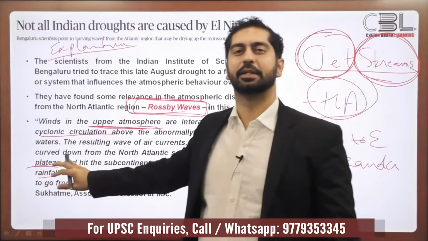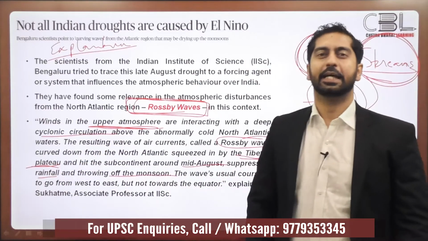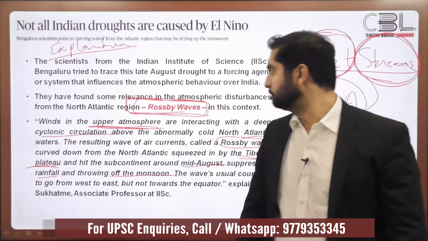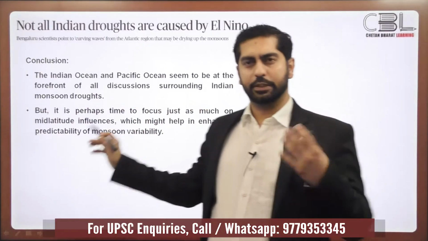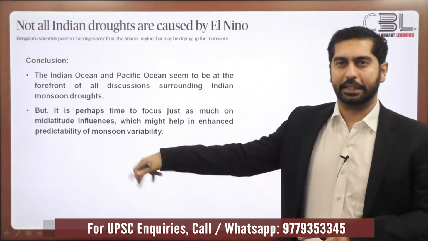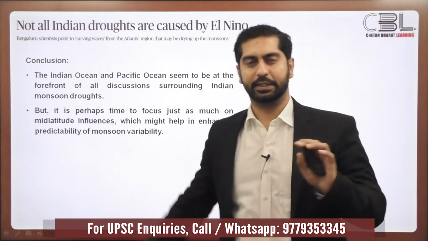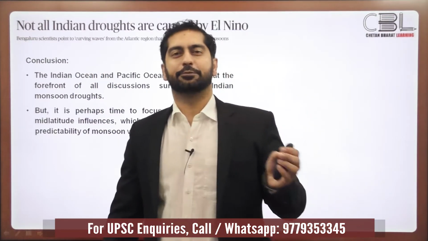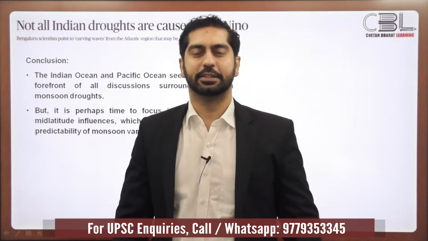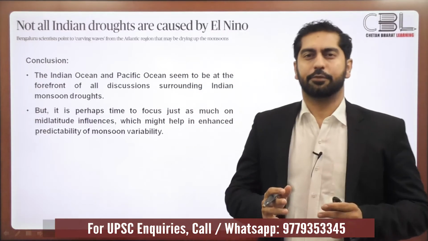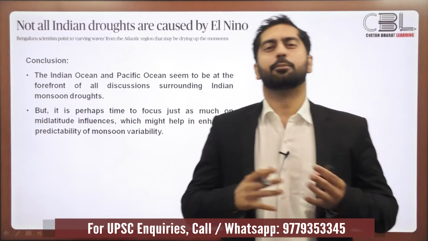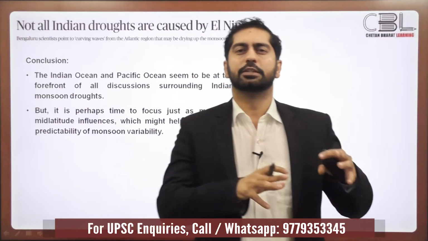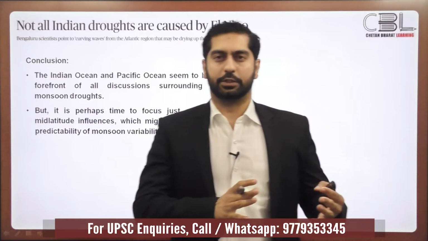So that was the explanation given by the scientists at the Indian Institute of Science. I'll come to the details of this explanation, but one takeaway we can have from this research is that earlier, whenever we tried to explain the monsoon phenomenon in India, we would concentrate our discussions on the Indian Ocean region.